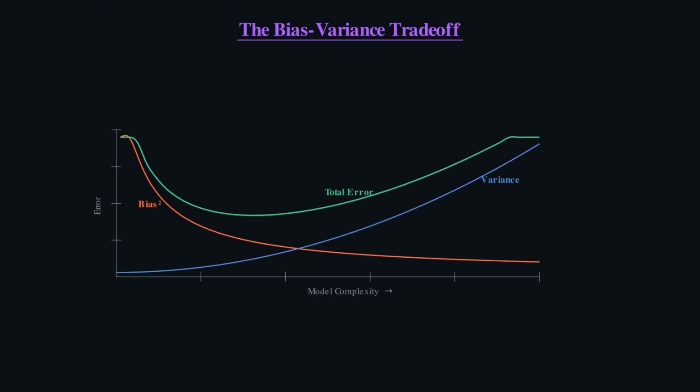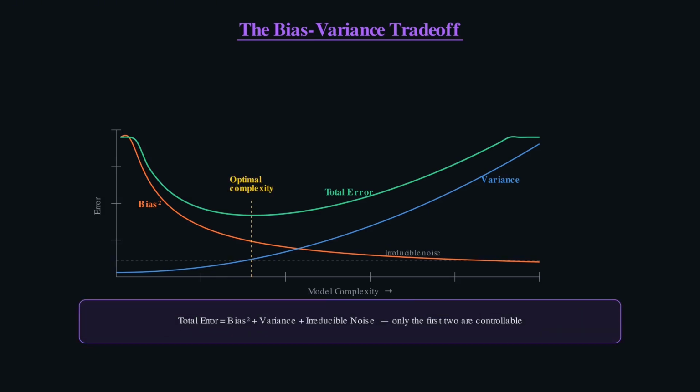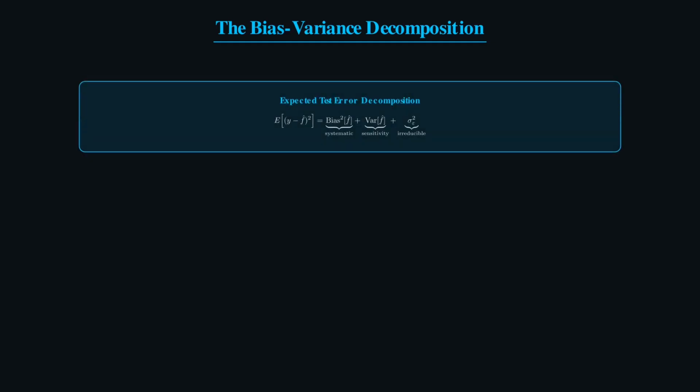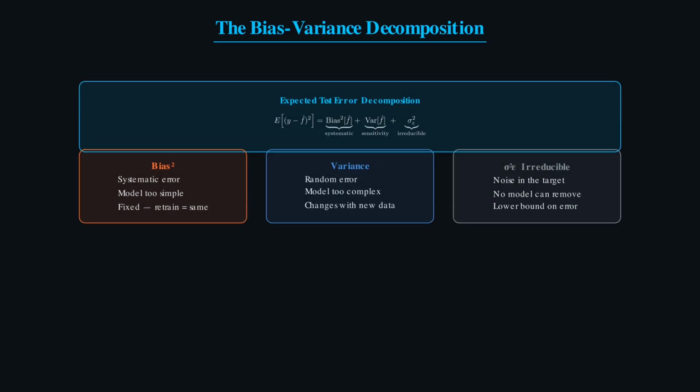Variance is the opposite problem. A high variance model changes its predictions dramatically when trained on a different sample of data. The model has not learned the underlying pattern. It has memorized the specific training examples, noise and all. Retrain it on a slightly different dataset, and you get a completely different model. It fits training data perfectly, sometimes reaching 100% accuracy, but fails completely on anything it has never seen before.